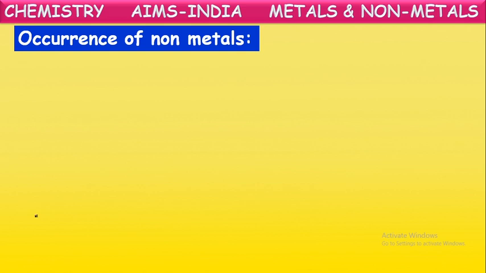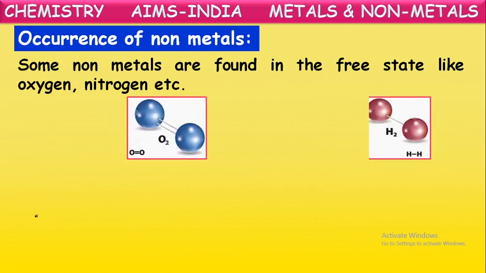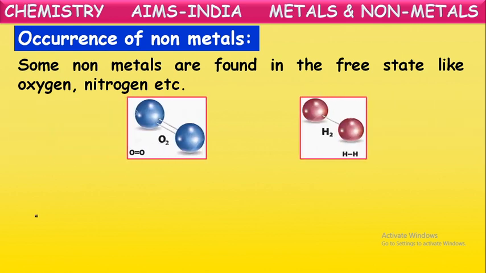Occurrence of these non-metals. Just like the metals, these non-metals also exist in the free state as well as in the combined state. Some non-metals are found in the free state, some in the combined state. Examples of non-metals found in the free state are nitrogen and oxygen. They exist in the atmospheric air in the free gaseous form. Not only in the gaseous form, some other elements also exist in different states.